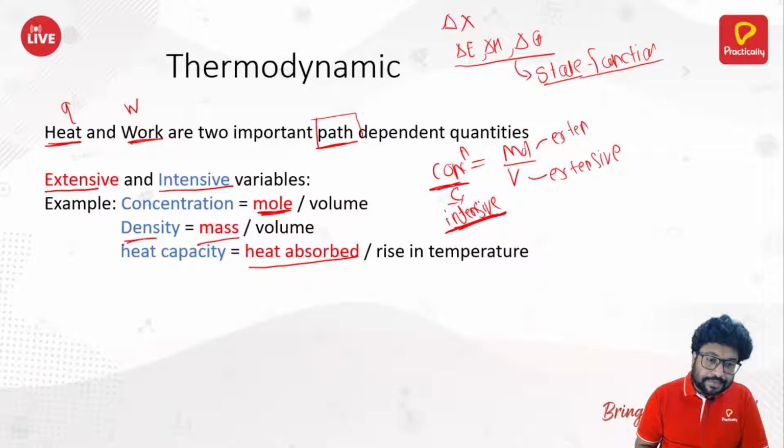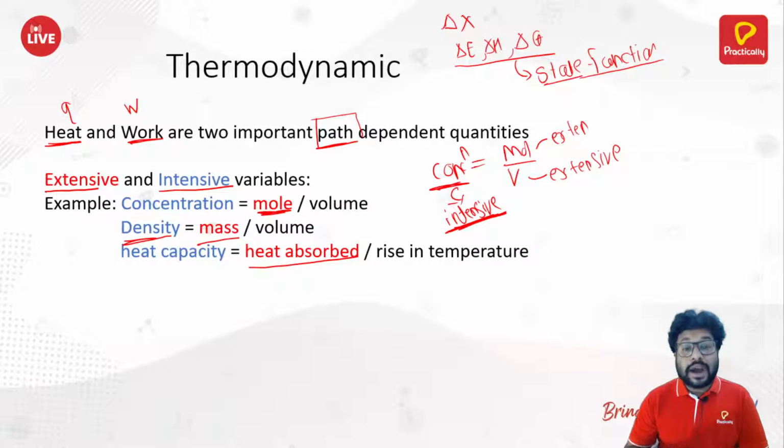Similarly, the density of 1 gram of water and the density of 100 gram of water, or the density of 1 liter of water at a given temperature, is always the same. And density is the ratio of mass by volume. We all know that mass is an extensive property, volume is also an extensive property, but the ratio, which is density, is intensive.